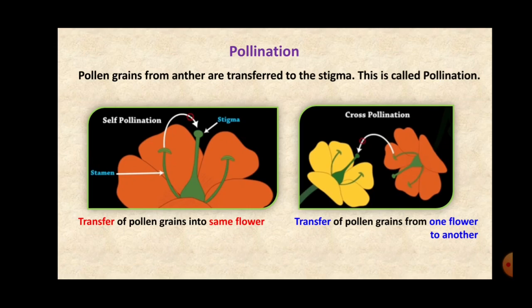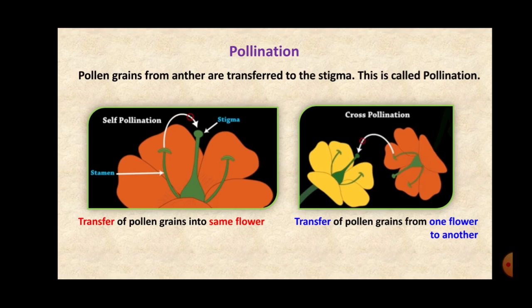Now, the pollen grains which carry the male gamete have to reach the female gamete, and they reach it by the process of pollination. So, the transfer of pollen grains from the stamen to the stigma is called pollination.